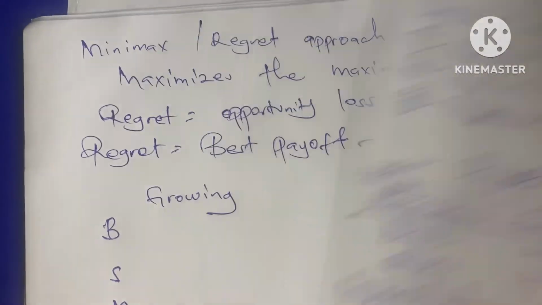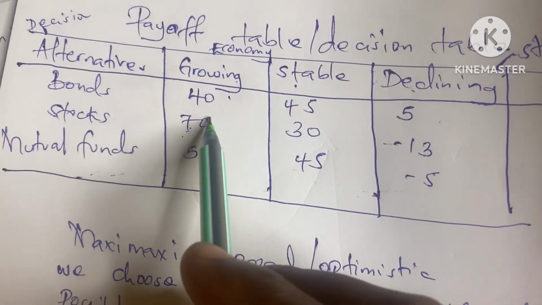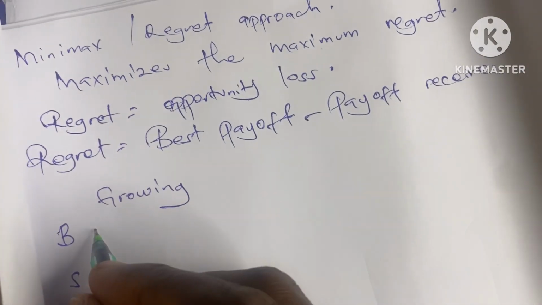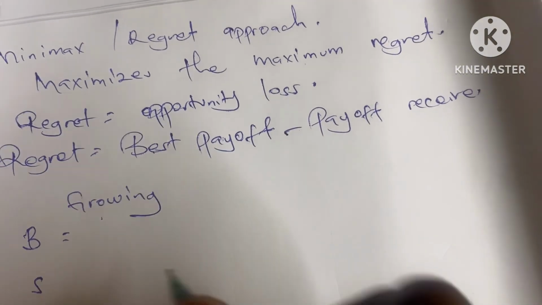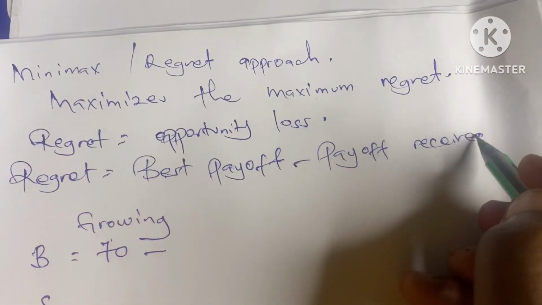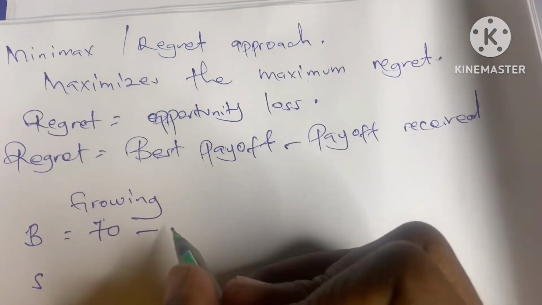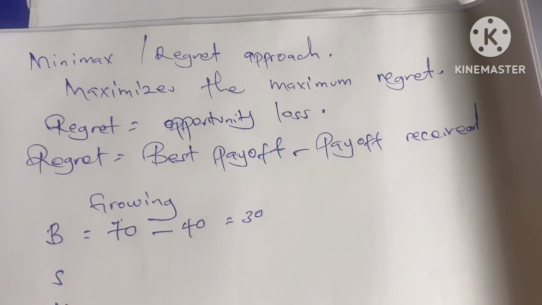The best payoff here is 70. For bonds, regret is 70 minus the payoff received, which is 40, so 30.